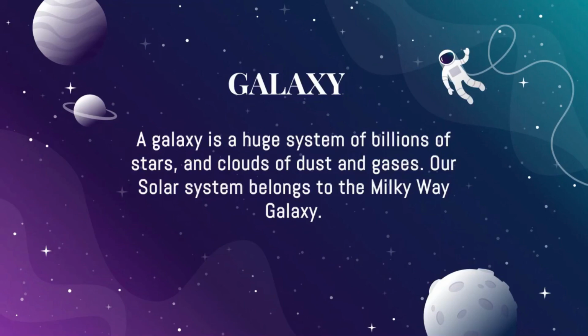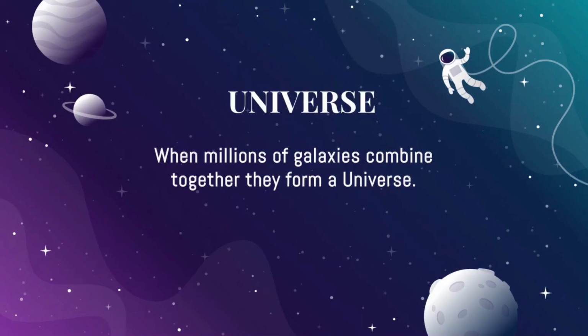So now we will talk about galaxy. A galaxy is a huge system of billions of stars and clouds of dust and gases. Our solar system belongs to the Milky Way galaxy. So the question can come like this, which galaxy does our solar system belong to. So you should know that it belongs to the Milky Way galaxy. So now, what is a universe? When millions of galaxies combine together, they form a universe.